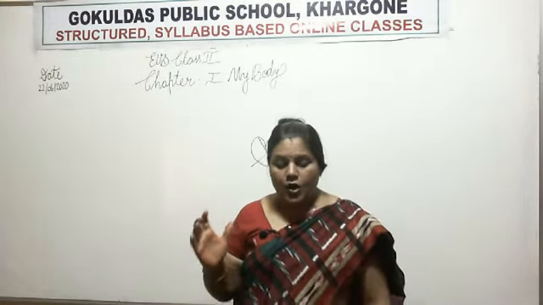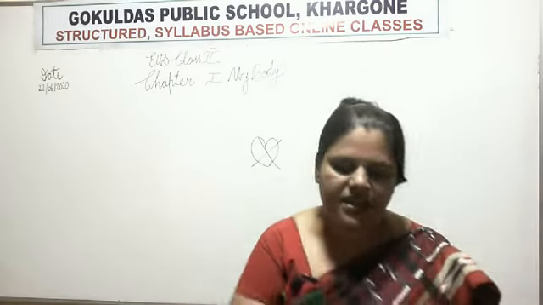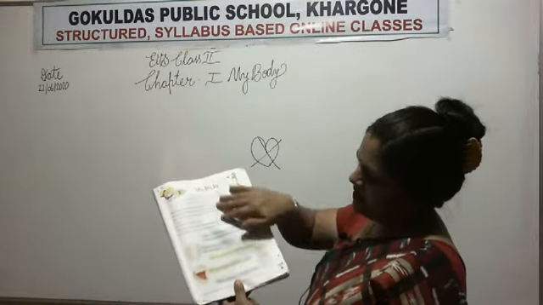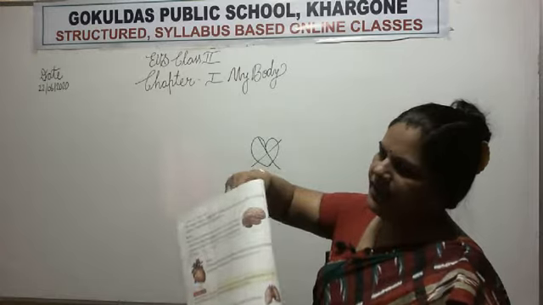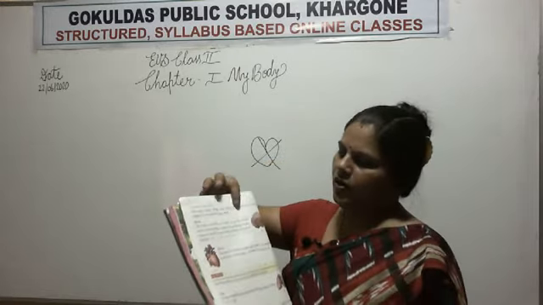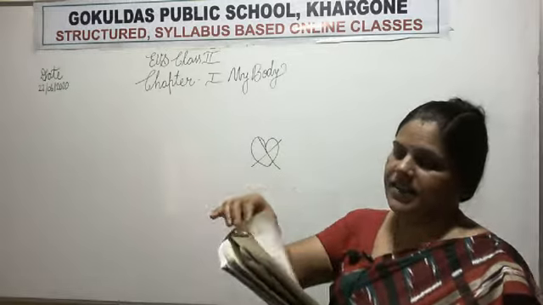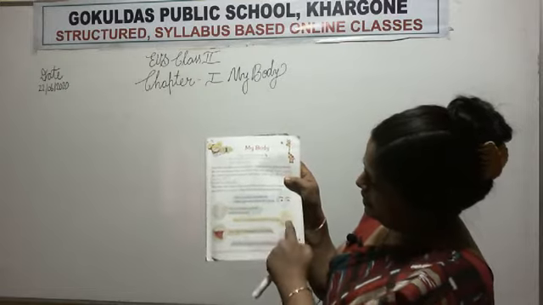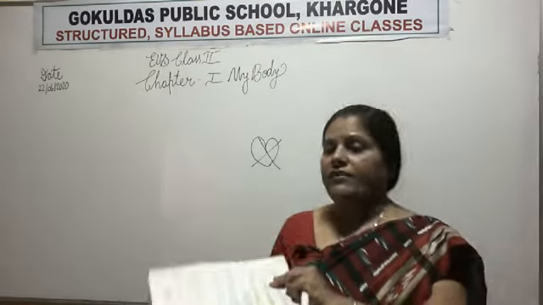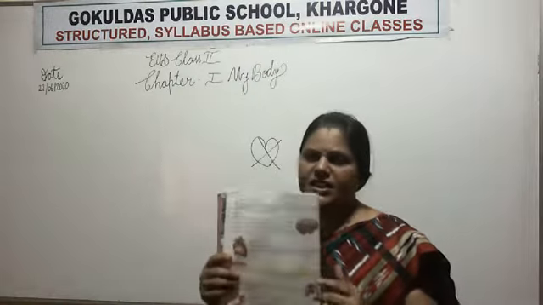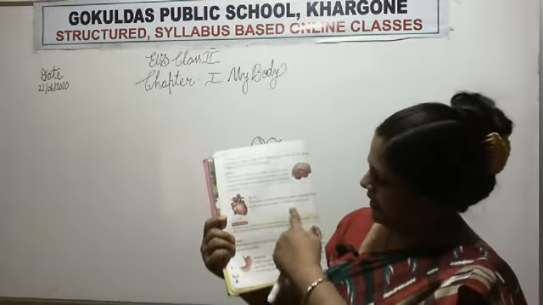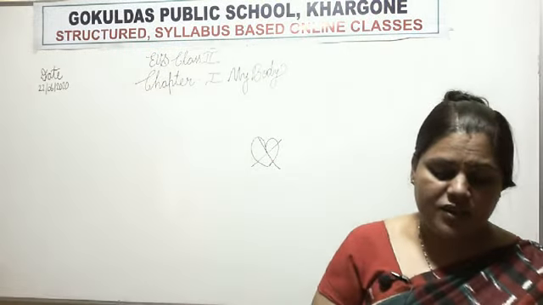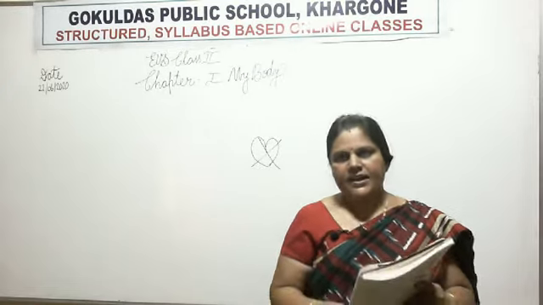Okay, then all the organs, see, entire organs, whatever it is, external organs or internal organs, all organs help us to stay alive. Whether it is external organs like eyes, ears, nose, tongue, skin, or whether it is internal organs like brain, heart, lungs, stomach, all organs help us to stay alive.